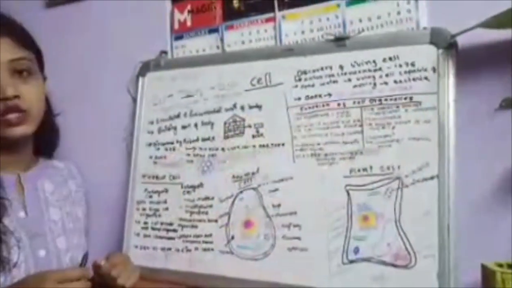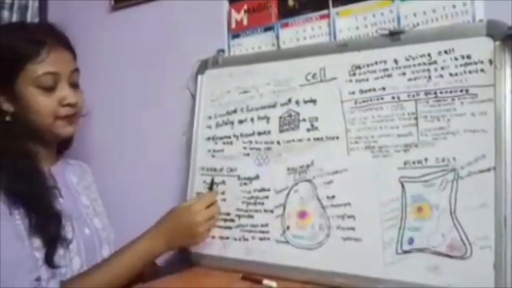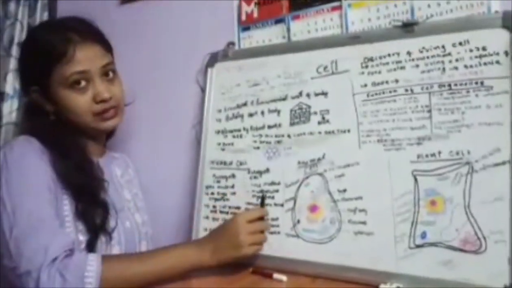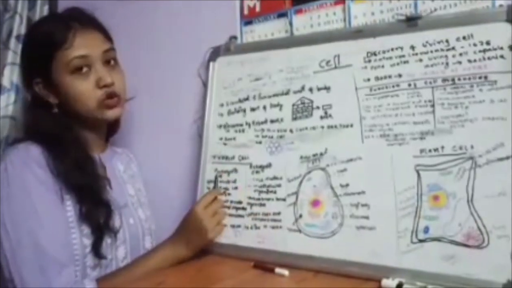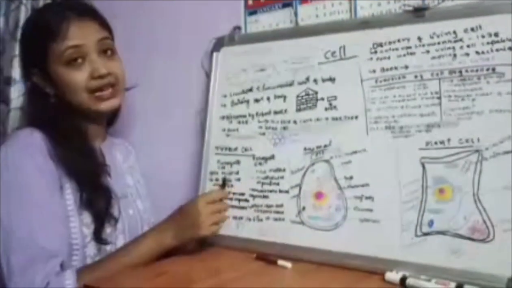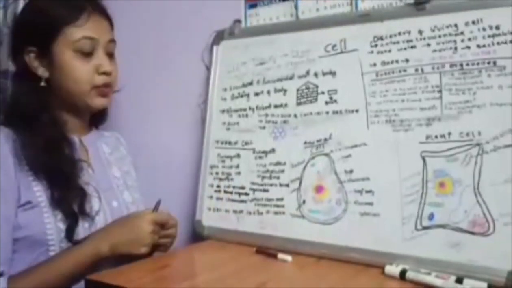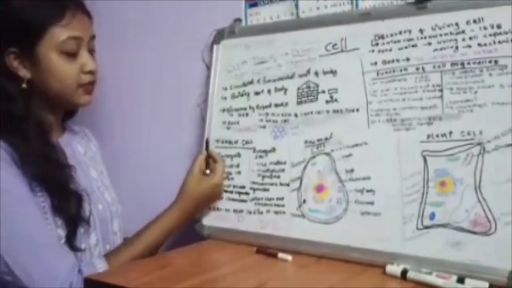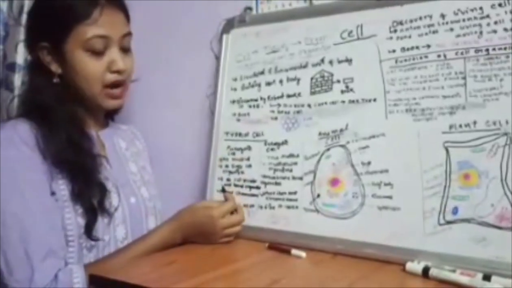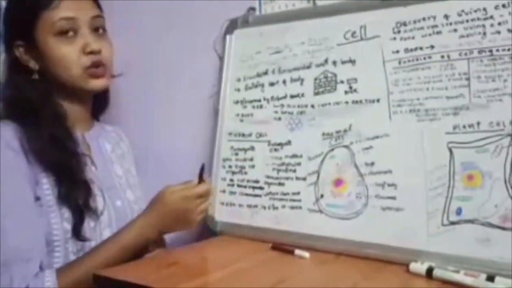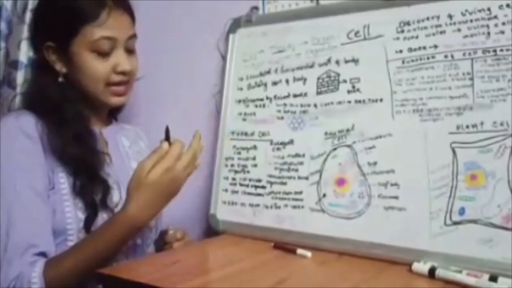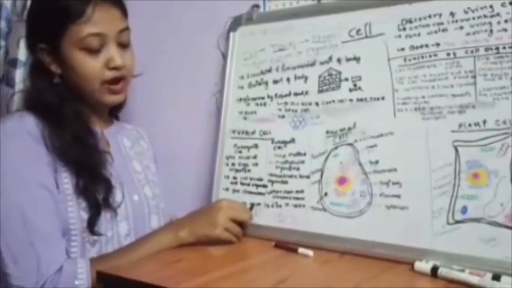Okay. Our next topic is the types of cells. There are two types of cells, that is prokaryotic cells and eukaryotic cells. The prokaryotic cells are unicellular cells. They are found in all single-cell organisms, that is bacteria, amoeba, protozoa, etc. In the case of a prokaryotic cell, there is no nucleus, no membrane-bound organelles are found, and it has only one chromosome, and the size of the prokaryotic cell is between 0.1 to 0.5 micrometer.